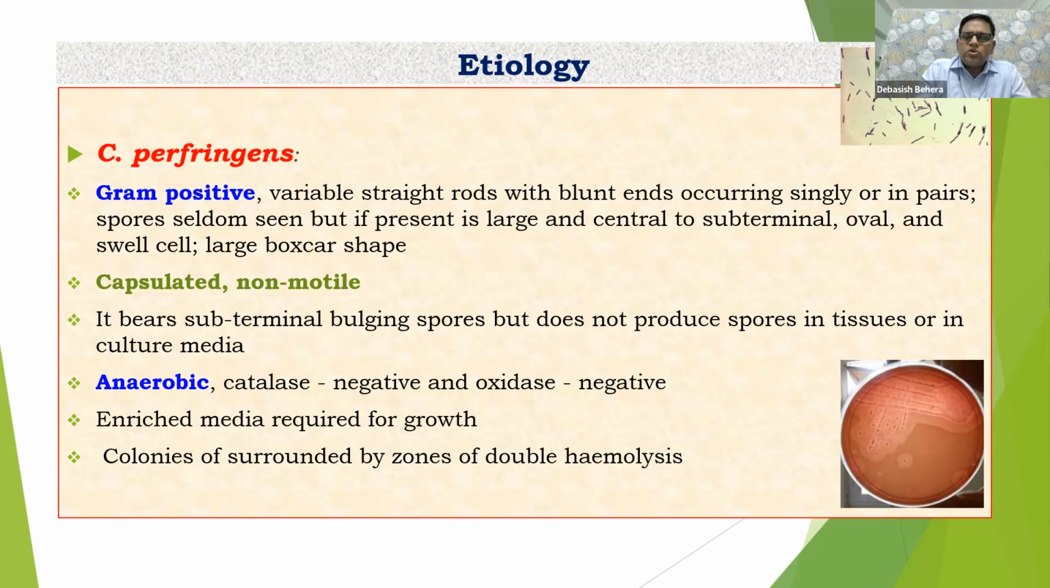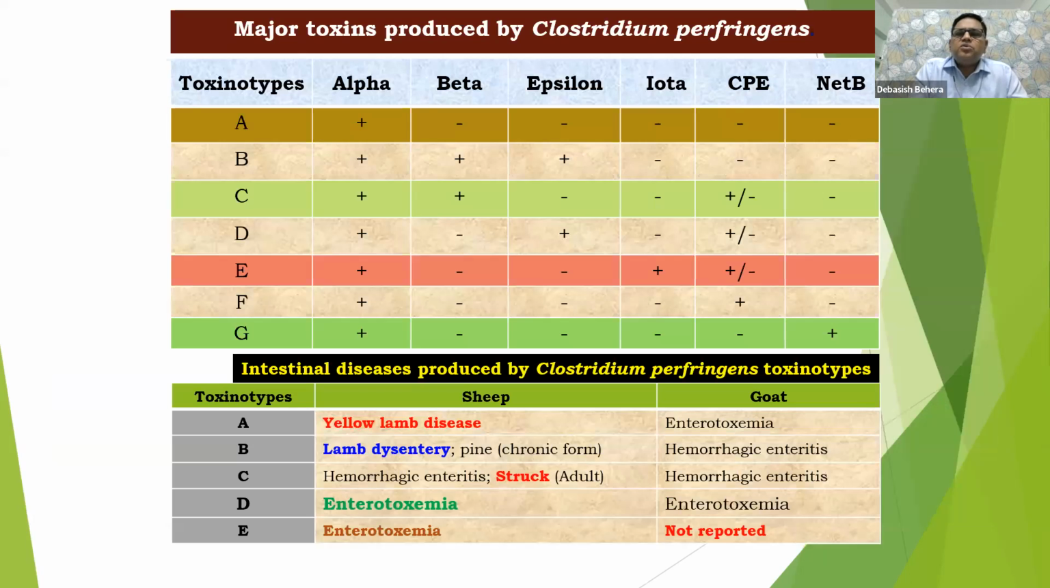So next, we would like to say something about the major toxins. In the introductory part, we have already discussed that it has been classified into A, B, C, D, E, F, depending upon its major toxins. So here I have depicted it in tabular form for easy understanding for our viewers.